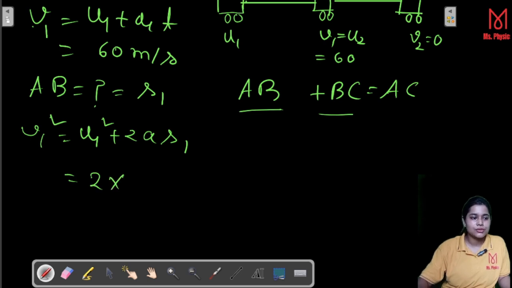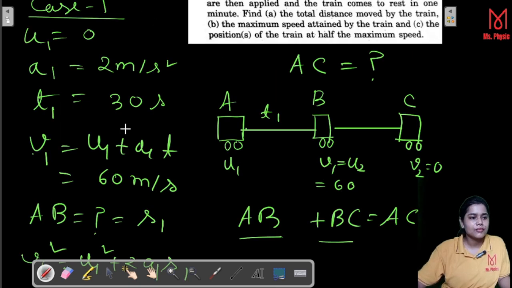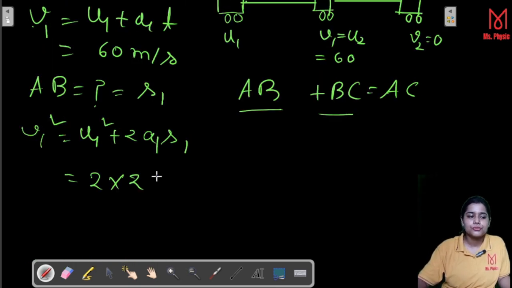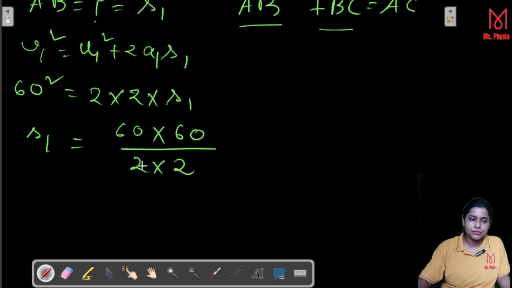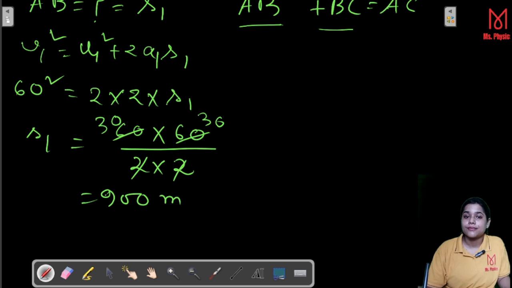So you put the values: 2A1, and A1 we have the value 2, so 2 into 2 into S1, and V1 square is equal to 60 square. So you put the values in your calculator. The final value of S1 is equal to 60 multiplied by 60 over 2 multiplied by 2, that is 30 times 30, so you are getting 900 meter. This is the value of your AB. We got the value of AB. So one job is done.